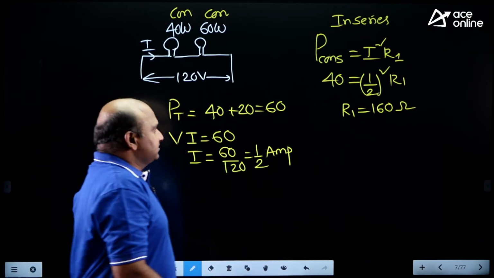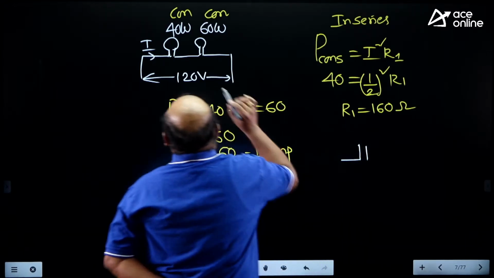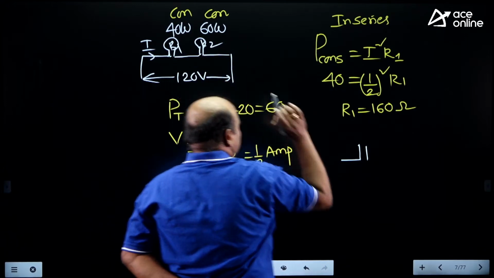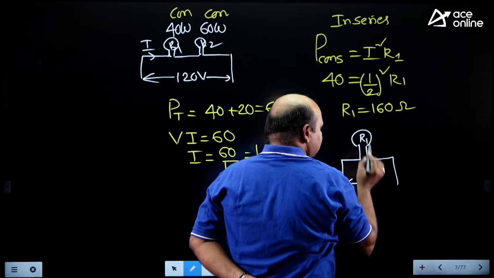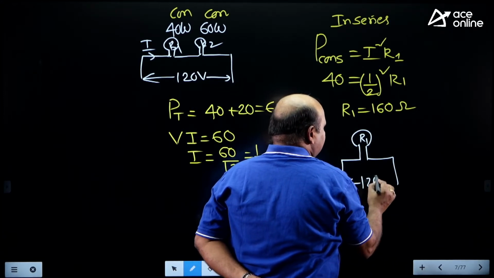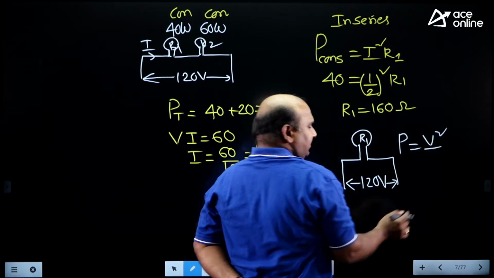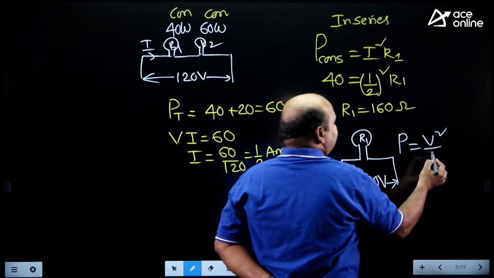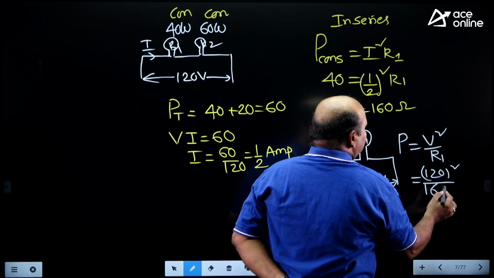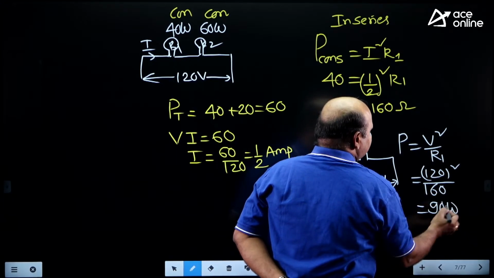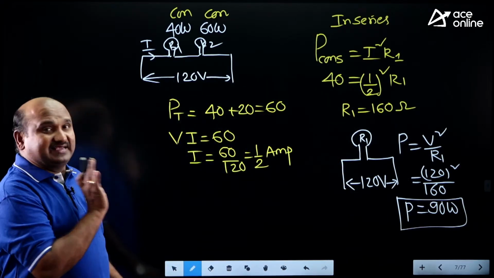Once you get 160 ohms, he wants to connect only this first bulb, A. This is R1 and R2. Now R1 is connected across where? Across 120 volts. Then the power consumed by this one can be taken by knowing the voltage: V square by R1, 120 whole square by 160, which is 90 watts. You are getting that? Yes or no? This is the procedure you have to follow for that example.